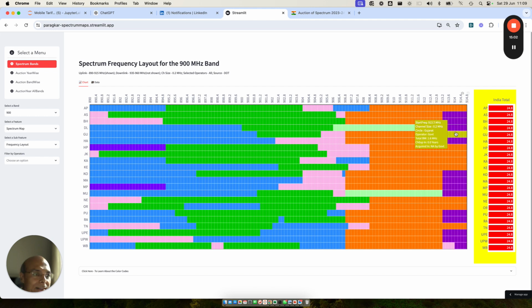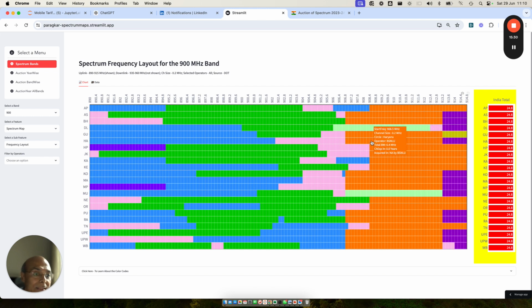And so I think this will not be possible, because this is defense. So 6.4 plus 5, around 10 megahertz. So in Gujarat, Bharti will not be able to do standalone 5G. So what we saw: AP it will be able to do, Assam it will be able to do, Bihar it will be able to do, provided BSNL moves out. Delhi will not be able to do because Delhi will be only 10 megahertz. Gujarat also will be 10 megahertz.